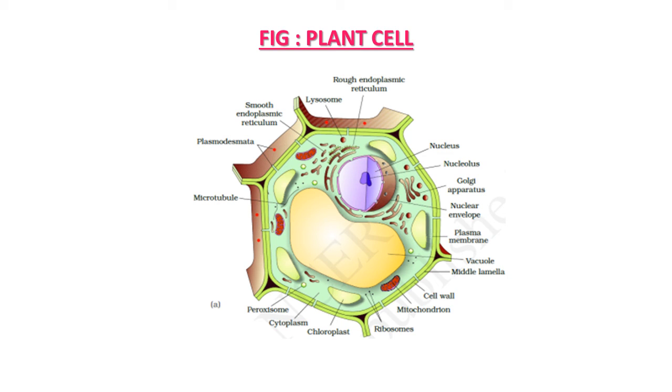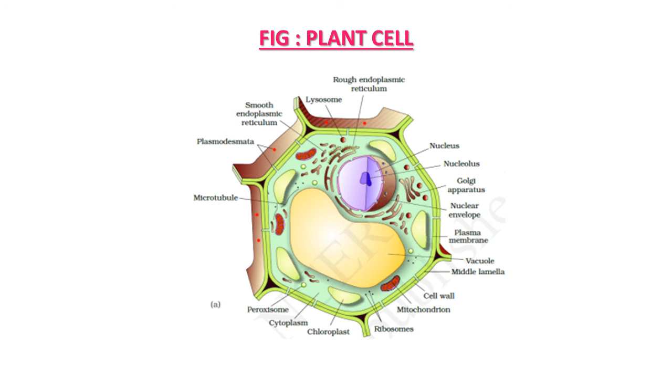Some important organelles, they are membrane bound organelles present in typical plant cell. These are mitochondria, ribosomes, chloroplast, then microtubules, plasmodesmata which connect to neighboring cell, ER, endoplasmic reticulum, rough and smooth.